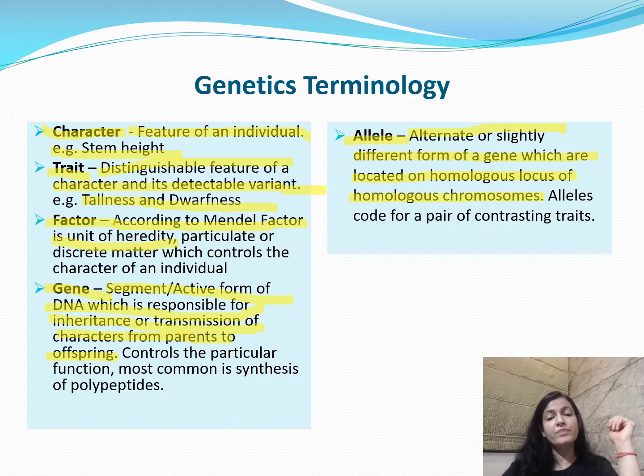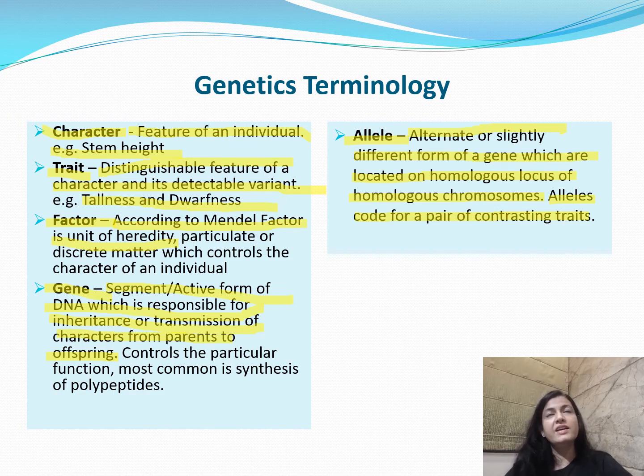What do we mean by the term locus? We all know that genes are located on the chromosomes, and the position of a gene on a chromosome is called the locus. Homologous locus means the same locus. And homologous chromosomes, I hope you all know, are the pair of chromosomes which are similar in shape, size and form, that is morphology. And what is the function of an allele? Alleles code for a pair of contrasting traits.